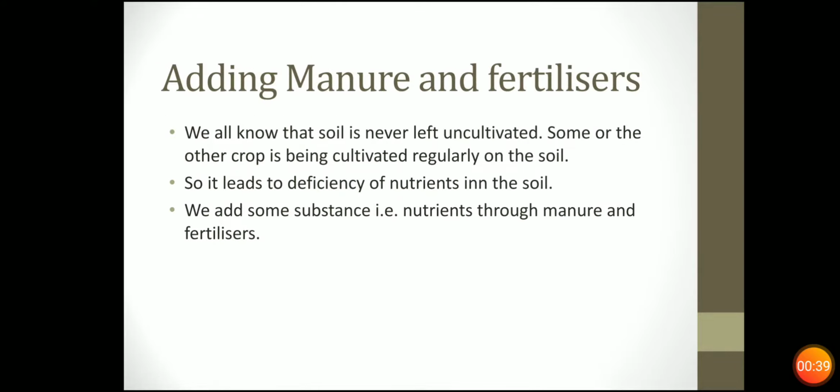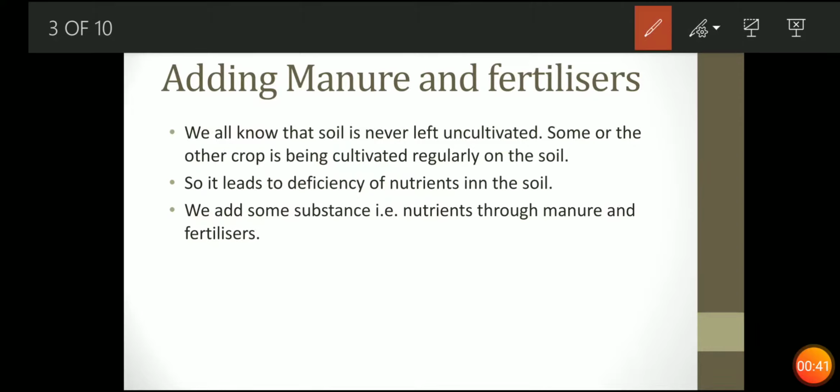But before that, tell me, we know soil is never left uncultivated, meaning on soil we grow any type of crop. हम उस पर कोई भी तरह की क्रॉप ग्रो करा सकते हैं, that is like food crops, fiber crops and horticulture crops. We can grow it. So when we are growing crops on the soil, it takes nutrients. When it takes nutrients, what will happen?